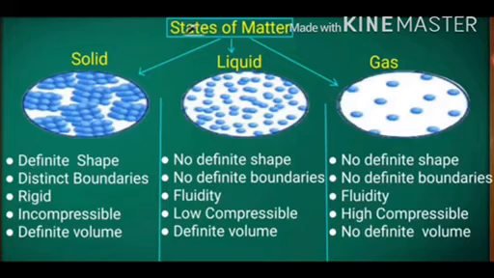Solids have a definite volume. Due to small interparticle distance, solids cannot be compressed and hence they have a definite volume. Some solids can be compressed. For example, a sponge is a solid which can be easily compressed. This is because a sponge has minute holes in which air is trapped. When we press it, air is expelled and the sponge is compressed.